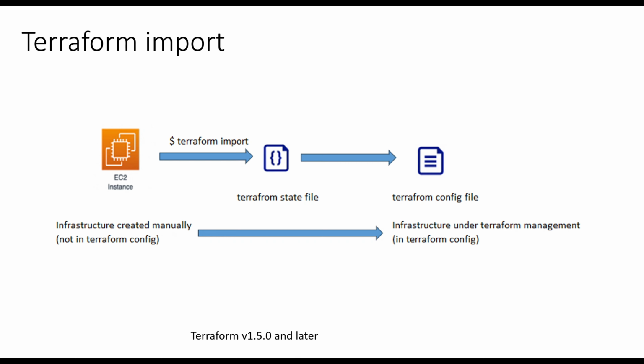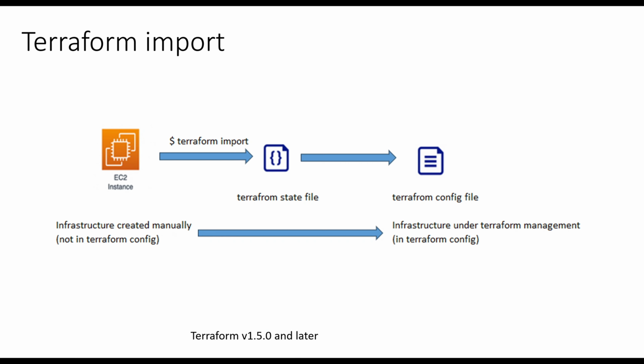Welcome to another chapter of the Terraform series. We will walk you through the process of using the Terraform import command to bring your manually created existing infrastructure under Terraform management. Importing your existing resources into Terraform ensures that your infrastructure state is centralized and managed through a single source of truth, enhancing visibility and control.